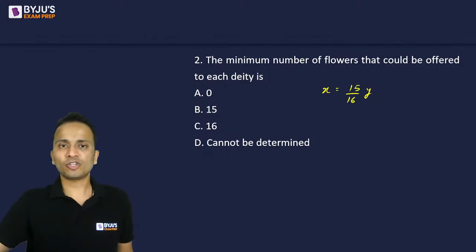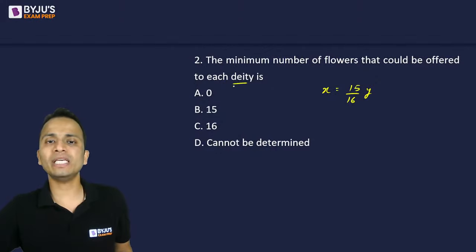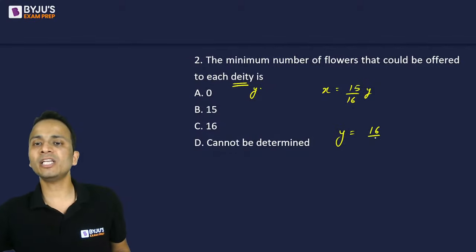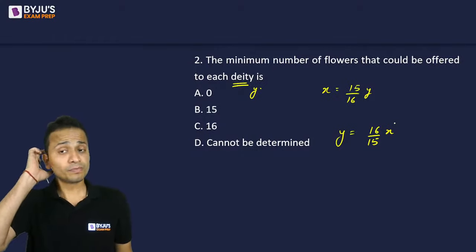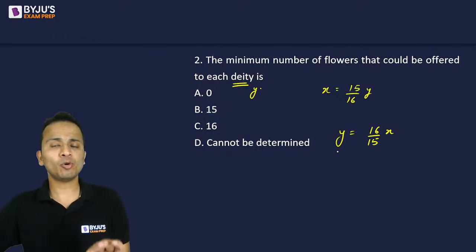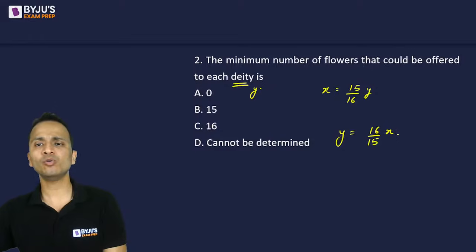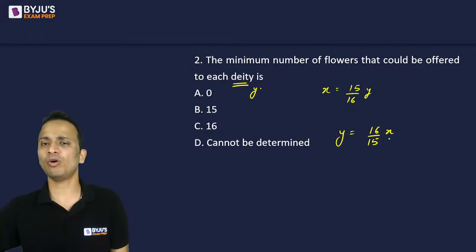So the question is the minimum number of flowers that could be offered to each deity. So offered to each deity is y. I'll write the expression for y. y is equal to 16 upon 15x. Now I have to ensure that both x and y are integers. So to obtain the minimum value of y, I have to use the minimum value of x.